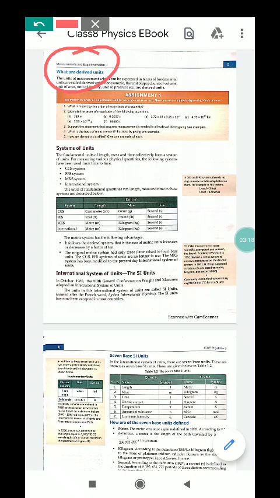Suppose the area of a square equals meter square. The unit of area is meter square and the volume is meter cube. That is why they are derived units. They are derived from the meter. They are not independent.